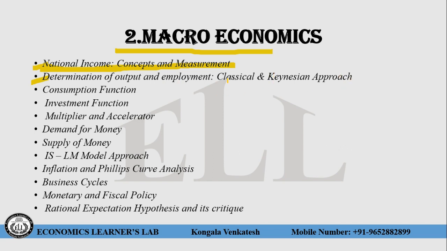So this is all about what the classical and Keynesian economists said about the money market, goods market and labor market. Consumption functions: there are 4 consumption functions, that are the Keynesian consumption function, Milton Friedman consumption function, Fisher's consumption function, and Modigliani consumption function. These 4 consumption functions you have to be very familiar with.